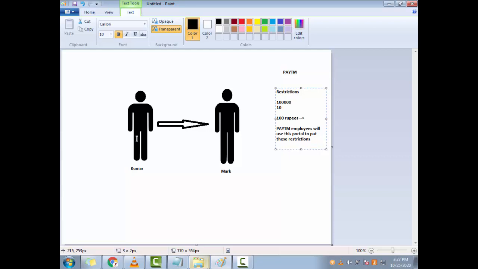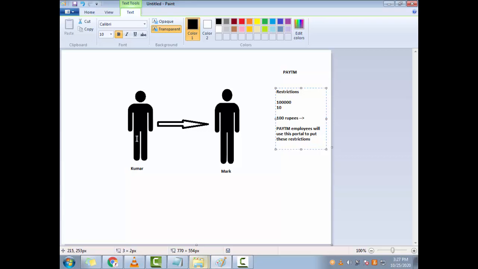A merchant means somebody like McDonald's or Pizza Hut, or Reliance Footwear, any company that uses Paytm so that they can accept Paytm money. We can put restrictions on those user types as well. So in simple words, this portal can be used for applying restrictions.